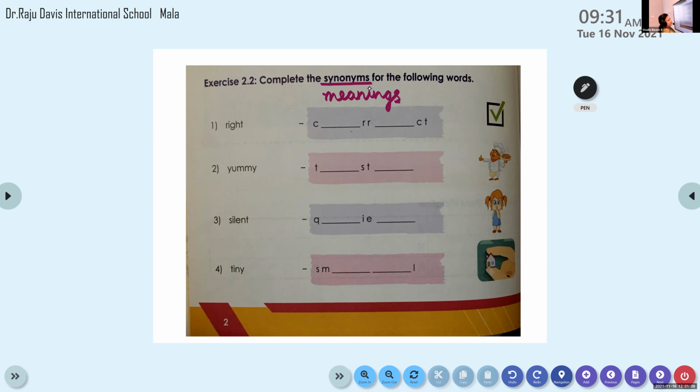Now I want Evelyn to unmute and read the first word and tell me its synonym or meaning. Read the word. First one. Evelyn, read it. R-I-G-H-T. Evelyn, unmute.